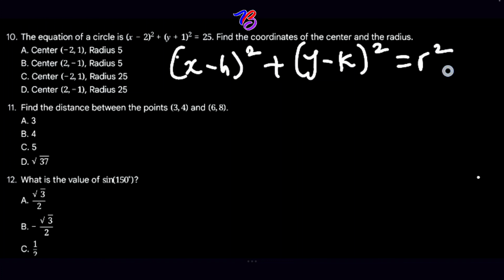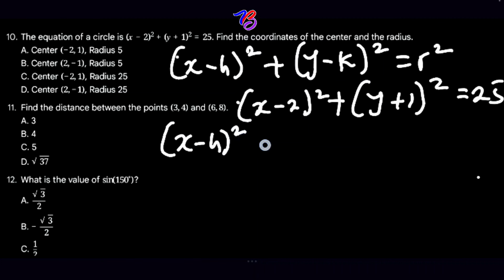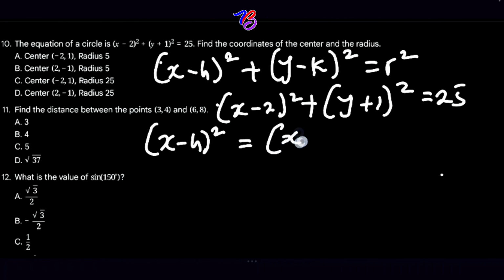So comparing this to the given equation, you realize that we have (x minus 2) squared plus (y plus 1) squared is equal to 25. So if you compare the two equations, what do you see? For the first equation, you have (x minus h) squared. This matches (x minus 2) squared.